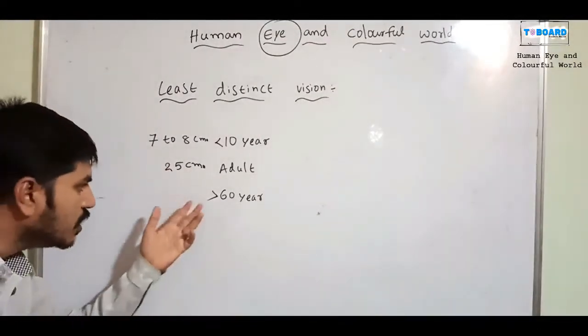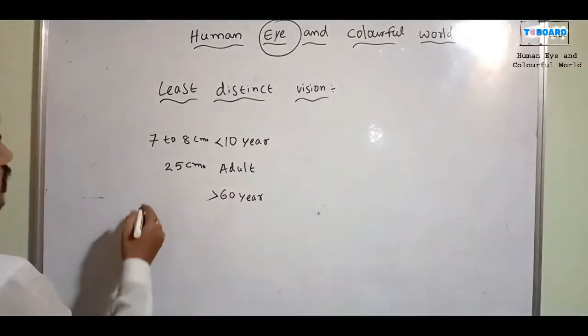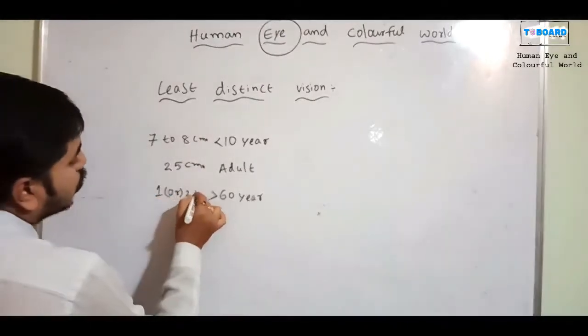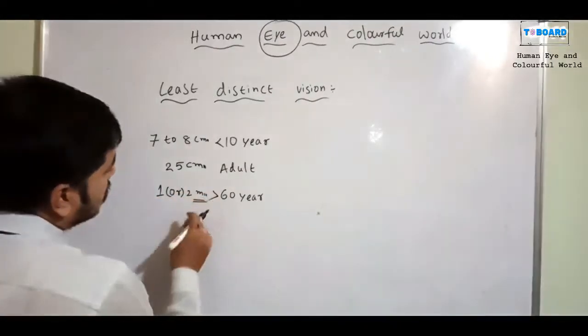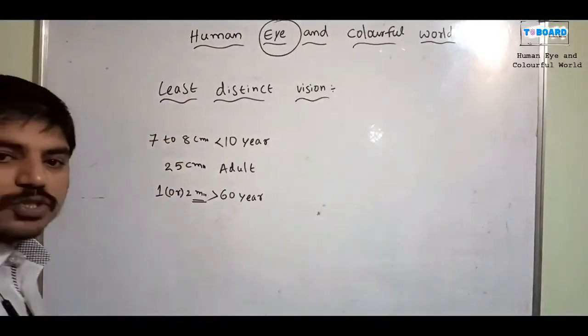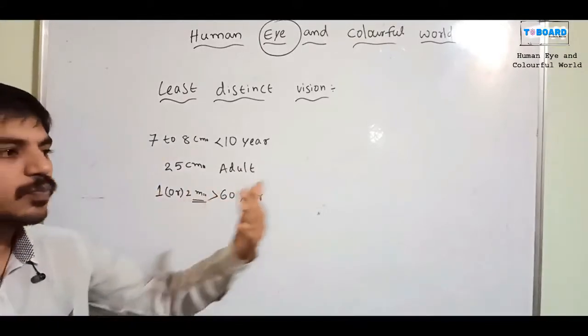And what about people of 60 years age? Okay, so what is that? 1 or 2 meters. Here the category changed. See, here it is up to centimeters only, but here the category changed to meters. 1 or 2 meters, up to that distance only.